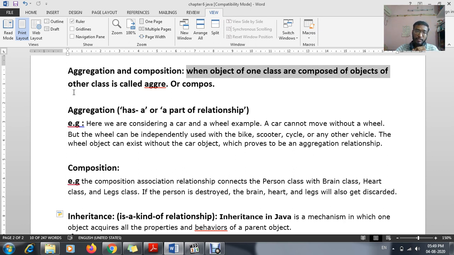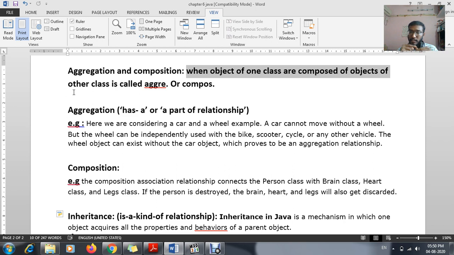Okay, that means in short I can say aggregation, the best example is the car and a wheel. Car and a wheel, as you know that each and every car will be having wheels, four wheels will be there. Okay, now do you think this car will be moving without a wheel? No, of course not, because a car needs a wheel, then only it will be able to move.